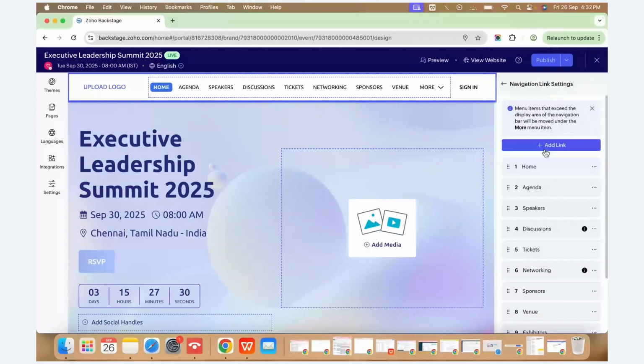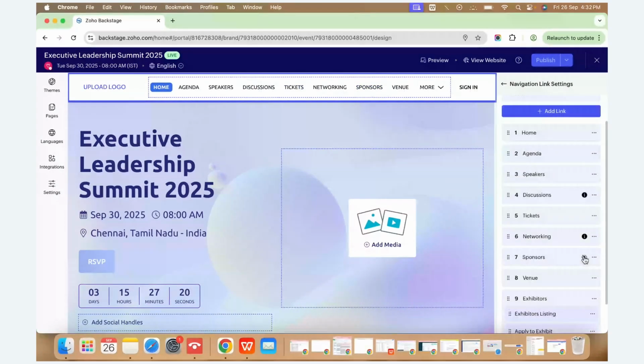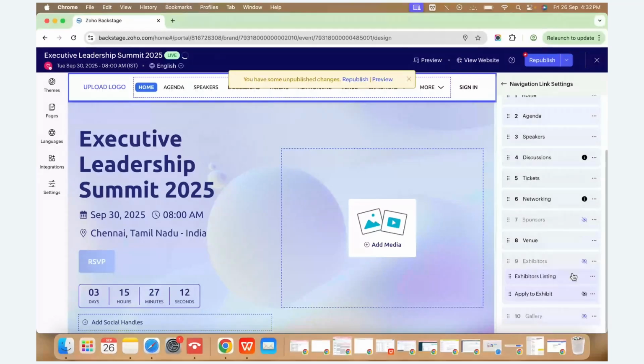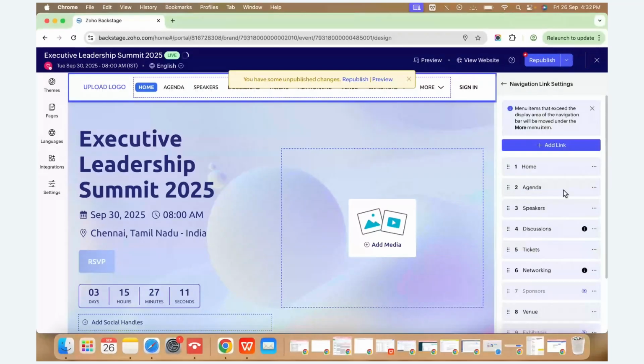For example, if it's an RSVP event, you do not want to show parts like sponsors and exhibitors. If I wanted to hide the sponsors, you can just click on this eye icon. You can add or delete the button. You can edit the submenu as well. So I'm just hiding the exhibitors, sponsors, gallery, etc. And you can also add more links depending on your use case.